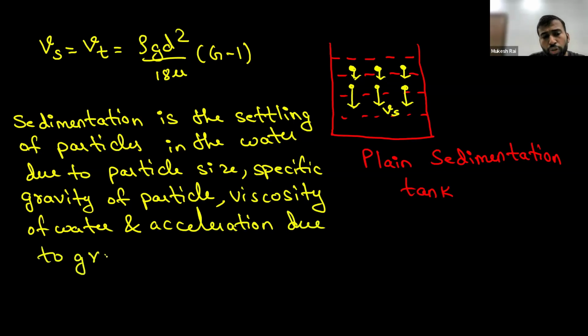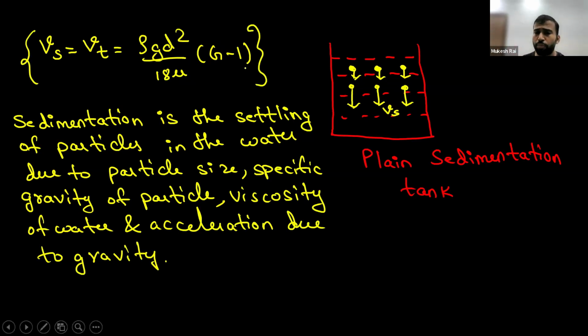Okay. So you have already seen in this formula, that is the density of water, the acceleration due to gravity, the particle size, that is diameter, the viscosity of the fluid, as well as the specific gravity. So we will write all the terminologies of this formula,